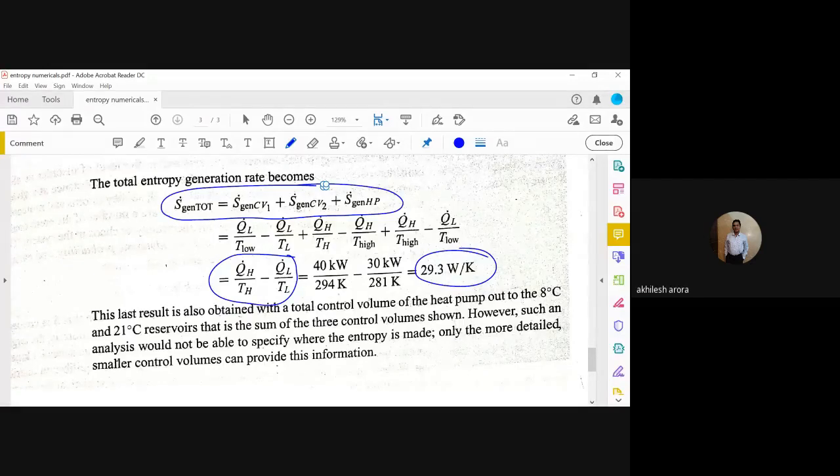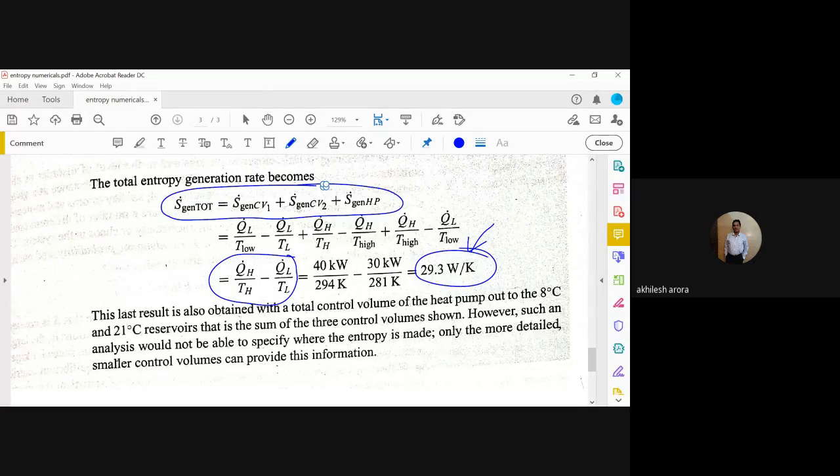So basically, in total we know it is 29.3, but we would like to know at which place how much entropy generation has taken place. And that is why we have taken 3 control volumes. The first one is the heat pump. The second one is the buried portion of the heat pump between 8 and minus 10 degrees Celsius, and the other is between 50 degrees and 21 degrees Celsius.